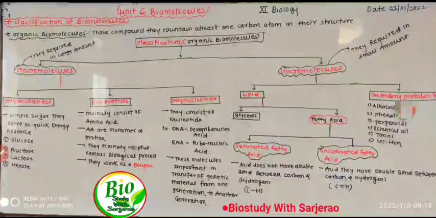So firstly, one by one, we discuss macromolecules. Macromolecules are further classified into three main groups: polysaccharides, polypeptides and polynucleotides. Firstly we discuss polysaccharides.